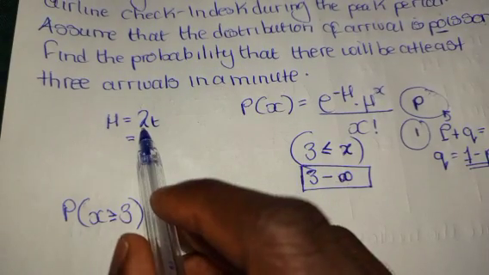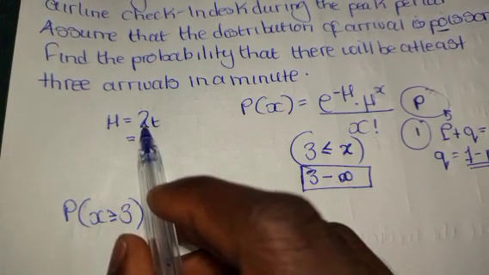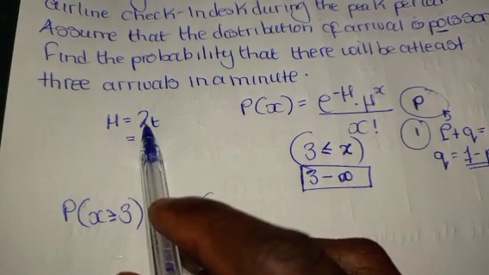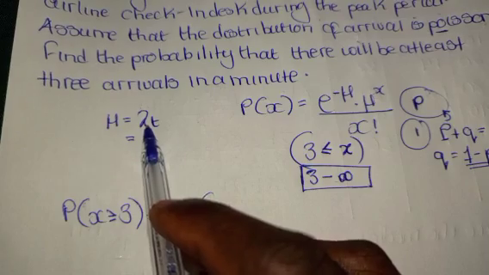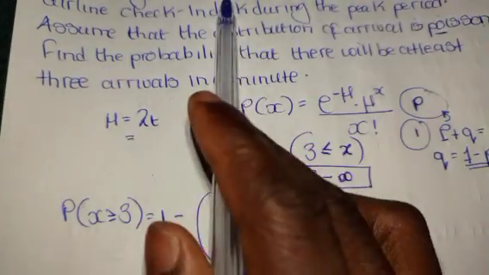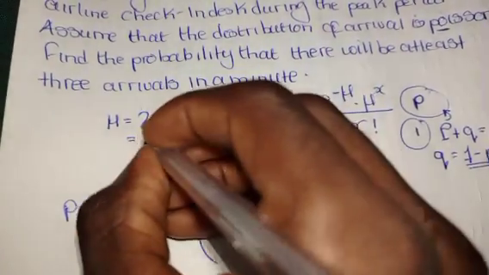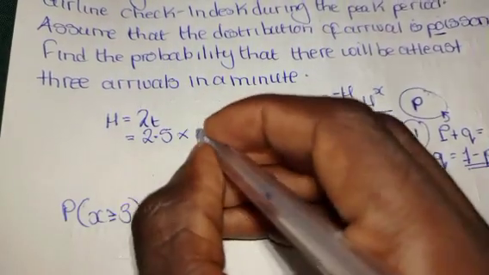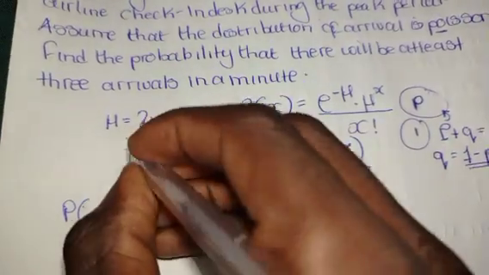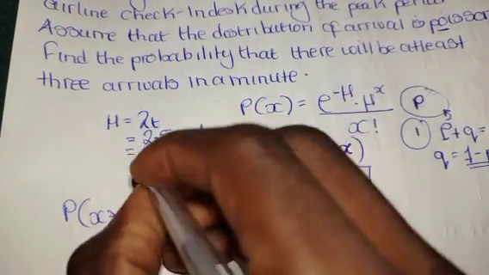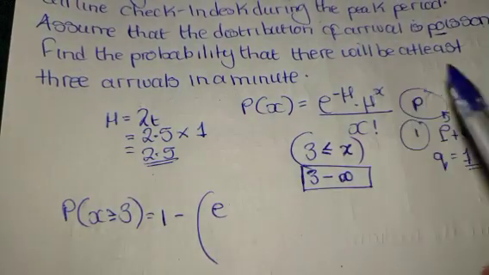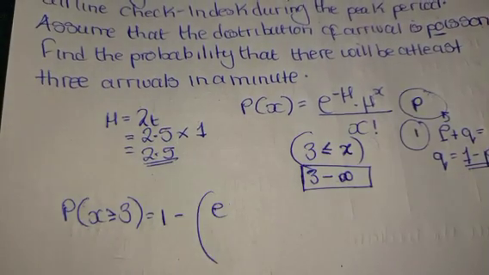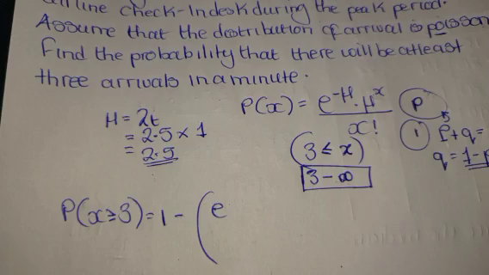So remember this lambda, as it is in physics, represents the per volume and per output. So in this case, the rate which we were given is 2.5. They have told us in a minute, and we have it in 1 minute, which still remains 2.5. So always remember that this lambda and the time should always be in the same units.